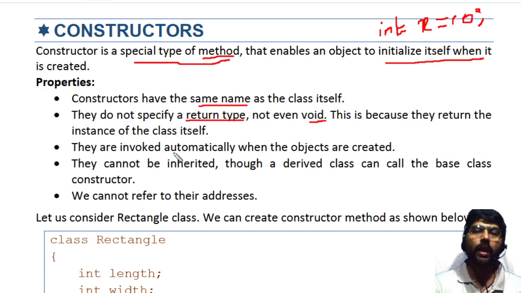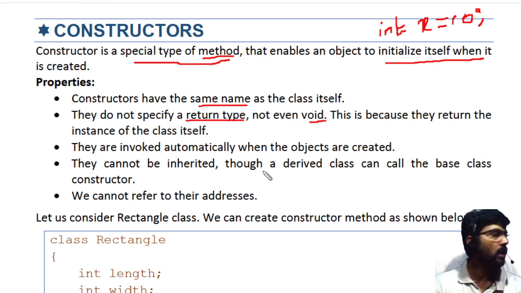They are invoked automatically when the objects are created. We are not calling this constructor manually. One more point to remember: if you create a derived class, this derived class cannot inherit the constructor of the base class. We can just pass values for the base class constructor, but you cannot call or access this constructor in the derived class.